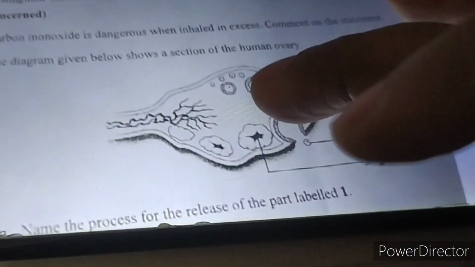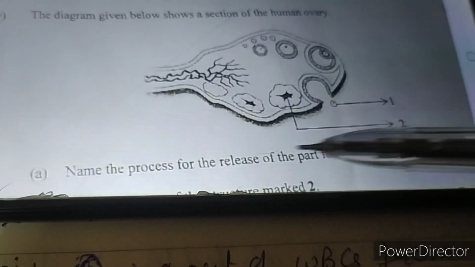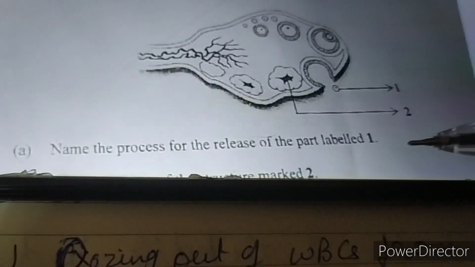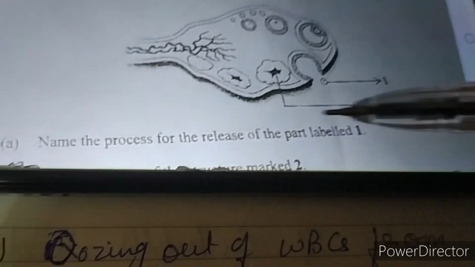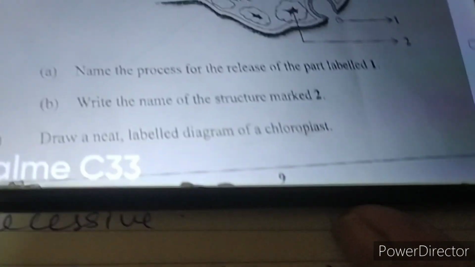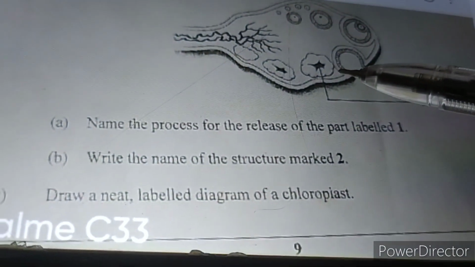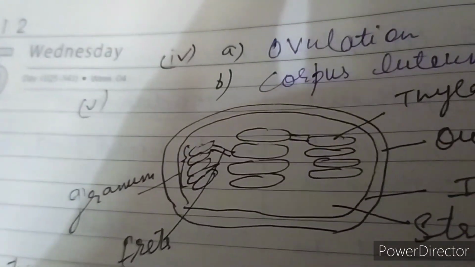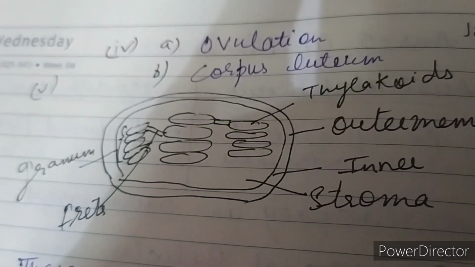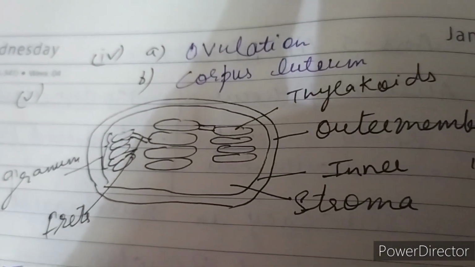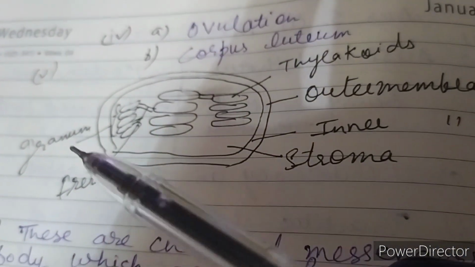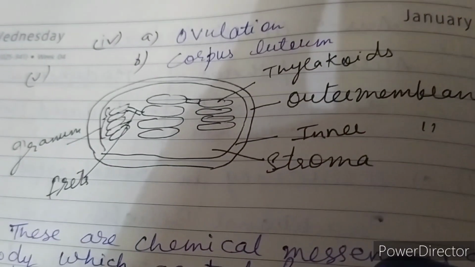And next question is a diagrammatic question, which shows the internal structure of the ovary in which the formation of ova has been shown. So in the first step you have to name the process, that is ovulation. In the second step you have to write the name of the structure marked 2, that is corpus luteum. Then you have to draw a labeled structure of chloroplast. So that I have already drawn here. You can draw it and label all the necessary parts: the external membrane, thylakoids, stroma, the ground substance, and these are the frets joining thylakoids, and the entire pile of thylakoids is called granum.